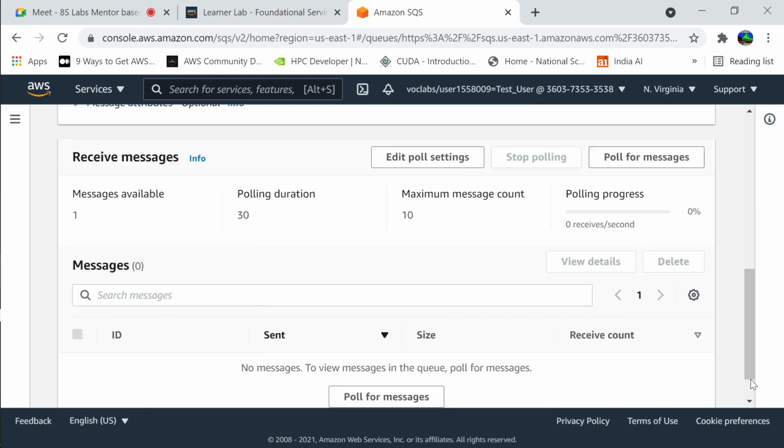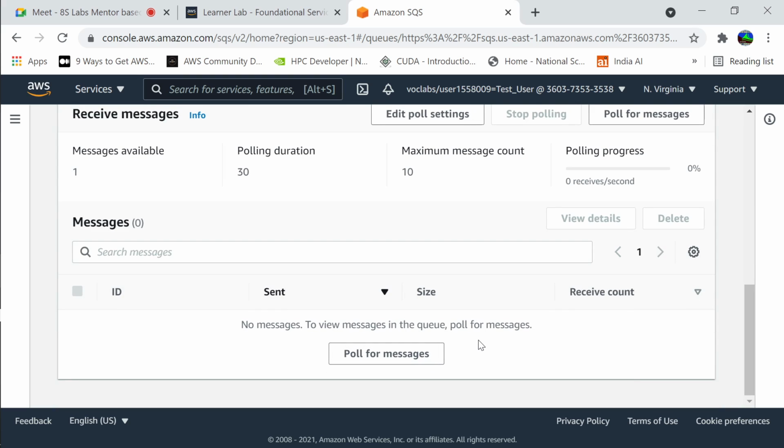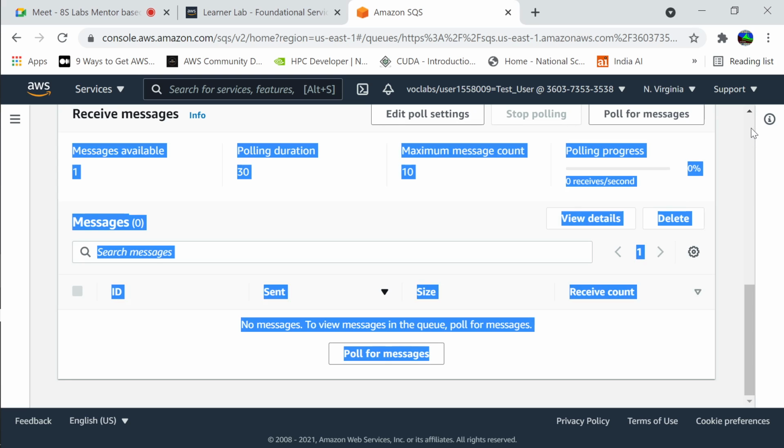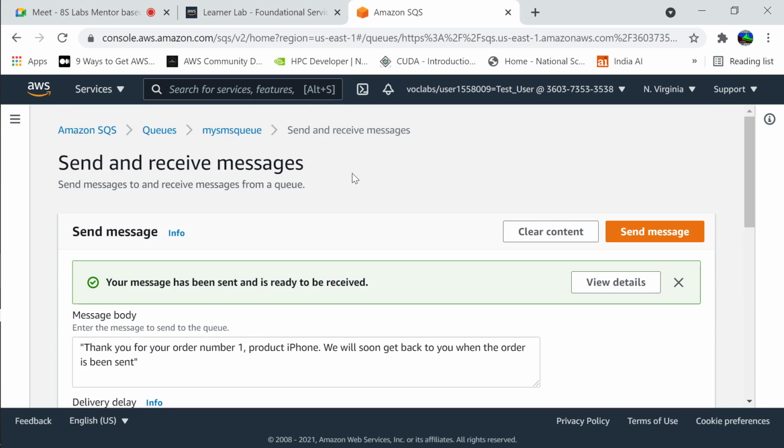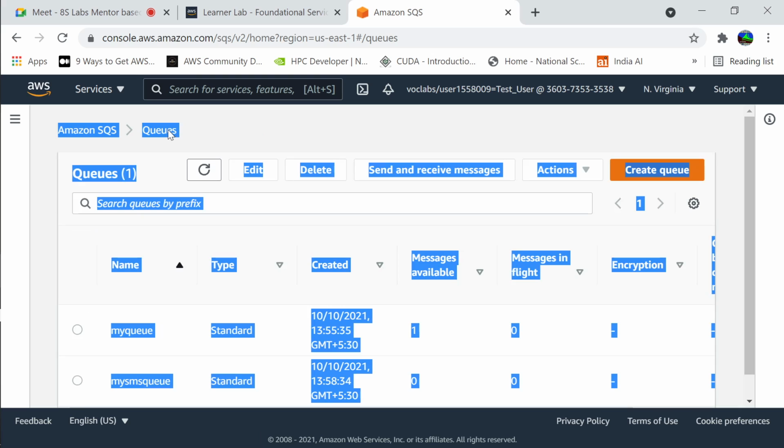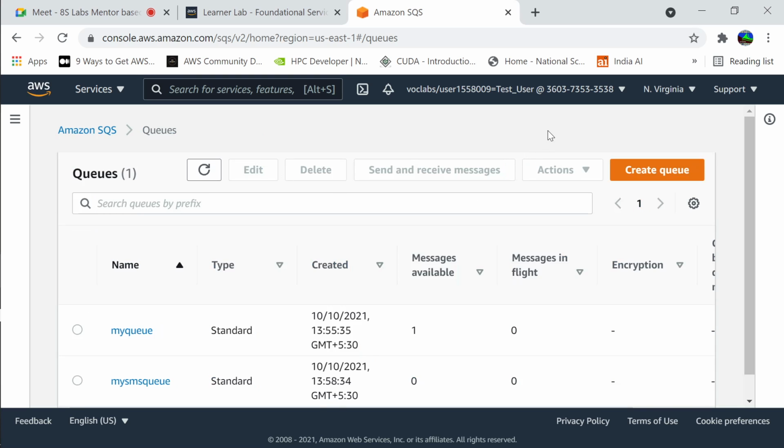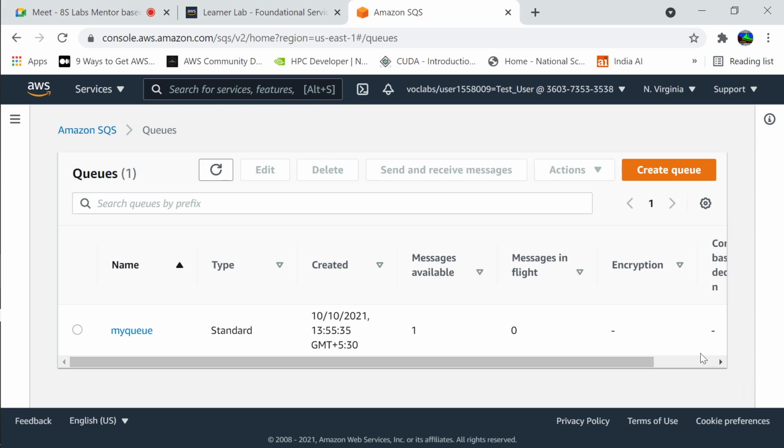So then I go in the queue and I'm polling the queue. Which queue am I polling? I'm polling my SMS queue, for example. So how many queues do I have right now? I have 2 queues over here, and how many messages? Sorry, where is it? Why is it not coming? I didn't see it.